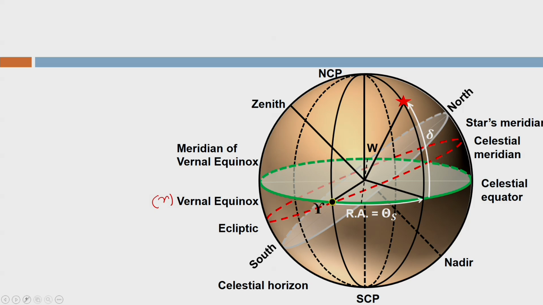Now, it is very clear to you that the right ascension, since it is measured from the vernal equinox, is very much independent of the observer's position, because the vernal equinox itself is a reference point, and the vernal equinox is not decided by the observer's position. We have derived a reference system and two coordinates, right ascension and declination, both independent of the observer's position. Moreover, I can say that the vernal equinox itself does not depend on the rotation of the earth. So, we can say that the right ascension and declination both are independent of the rotation of the earth.